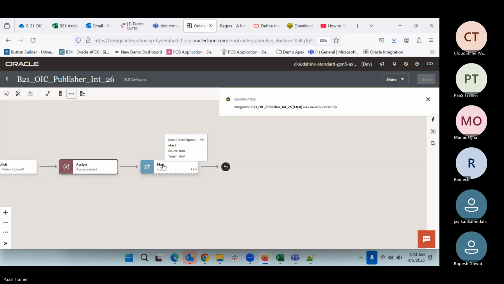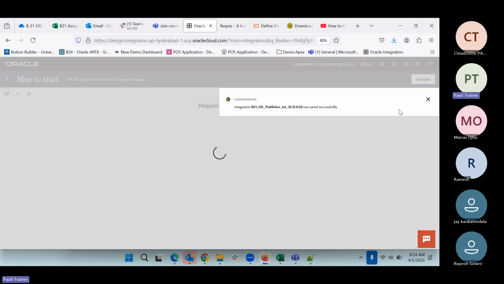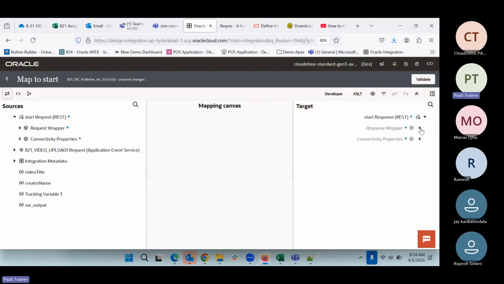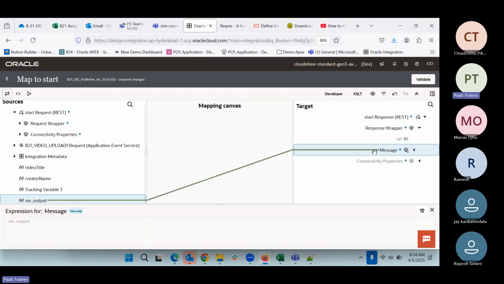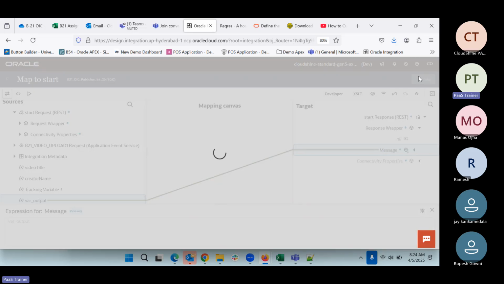Save. Now we can do the mapping for this one. The output will be available in this variable output, so we do this and validate.